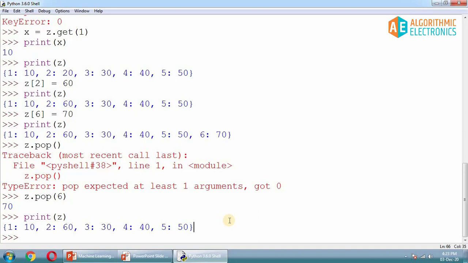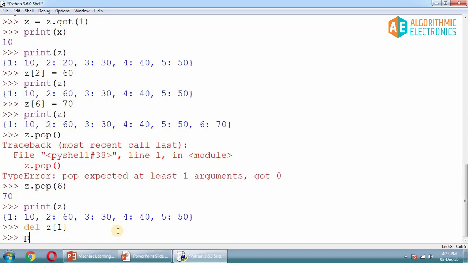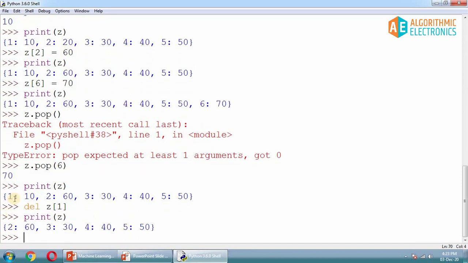Now this is one method of removing something from the dictionary. Is it possible to delete a particular element using the del function? So we have already discussed this in list, that you can operate like this. So now here again you have to write del z, and then you have to provide the key. Now if I provide key 1, that means this thing will be removed from the dictionary. So let's check it out and let's print it out. So if I print like this, then ultimately that is removed. This thing is now no longer present inside the dictionary.